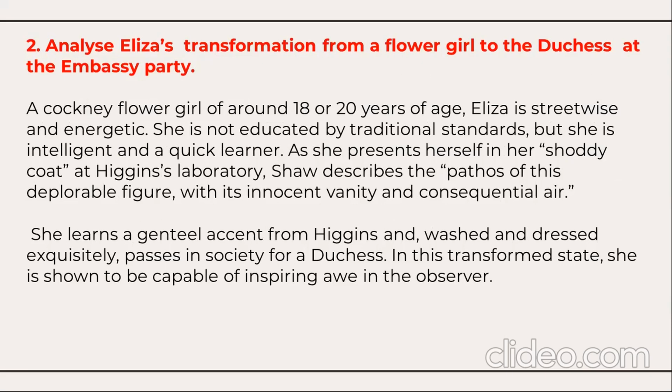A Cockney flower girl of around 18 or 20 years of age, Eliza is streetwise and energetic. She's not educated by traditional standards, but she's intelligent and a quick learner as she presents herself in a shoddy coat at Higgins' laboratory. Bernard Shaw describes the pathos of this deplorable figure with its innocent vanity and consequential air. She learns a gentle accent from Higgins and, washed and dressed exquisitely, passes in society for a duchess. In this transformed state, she is shown to be capable of inspiring awe in the observer.